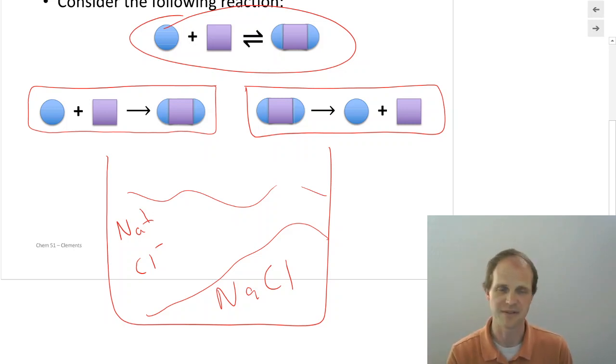I can taste, don't taste things in lab. That was not good. Okay, but you can taste it if you do it at home.